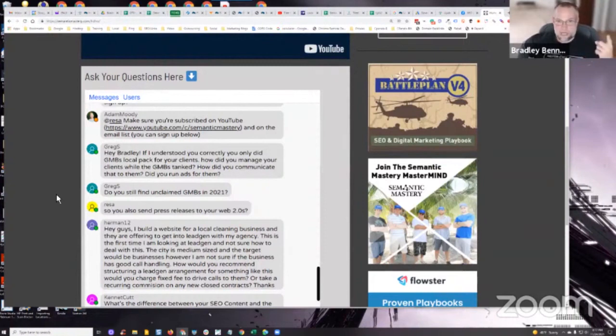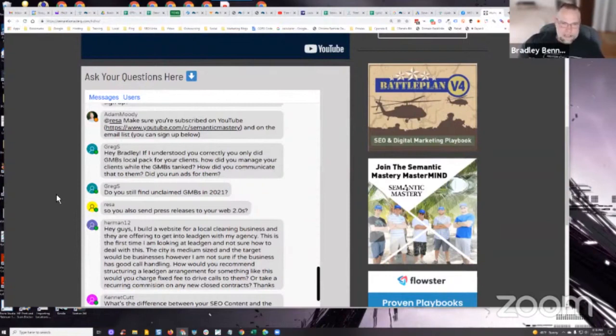But then from there, I like to use press releases to link build to either the GMB website, GMB posts, or now I should say GBP, Google Business Posts, since they just changed the name of Google My Business to Google Business Profile. So again, the Google Business website, Google Business Posts, or the G site. Those are my three preferred targets for press releases, after the initial one or two that I use to increase anchor text ratios for the brand/URL anchor category for the money site. Does that make sense?